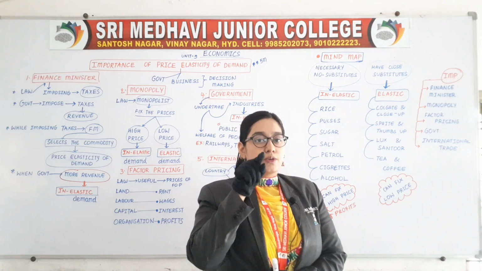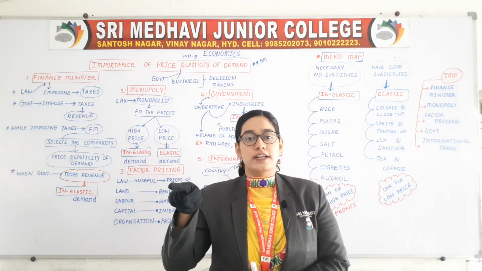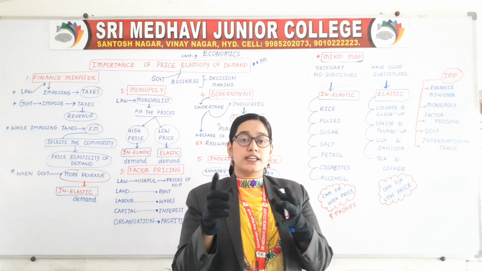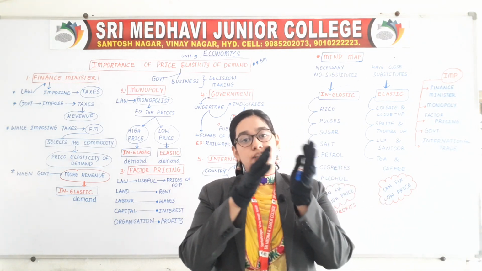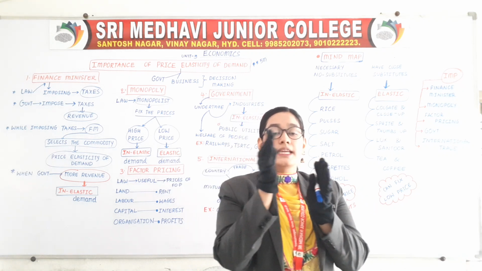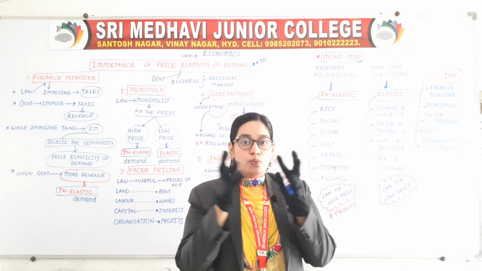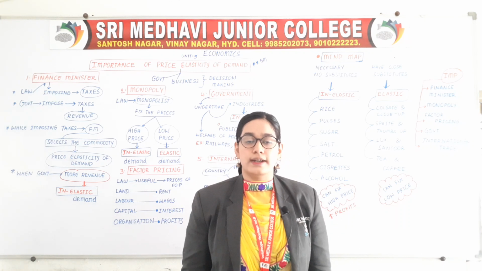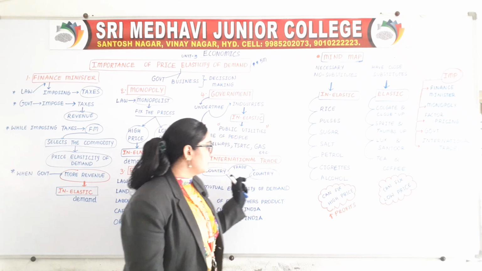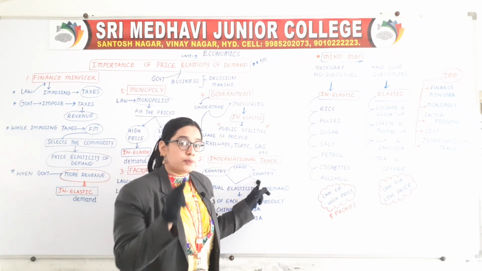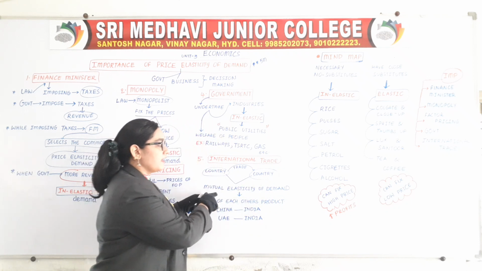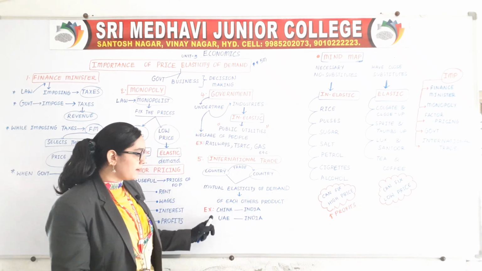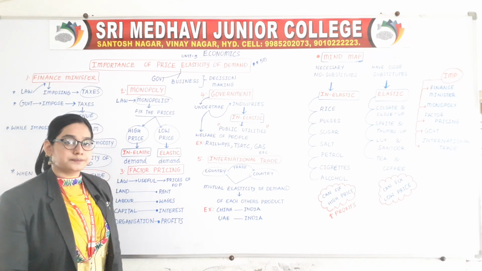Now, you know physics well and your friend knows mathematics well. So, what you will do, you will have a discussion that I will explain you physics and you can explain me mathematics. So, with the mutual understanding of each other, you are satisfying your want. In the same way, the trade between two countries is possible when they are having mutual elasticity of demand of each other's product. For example, China and India.